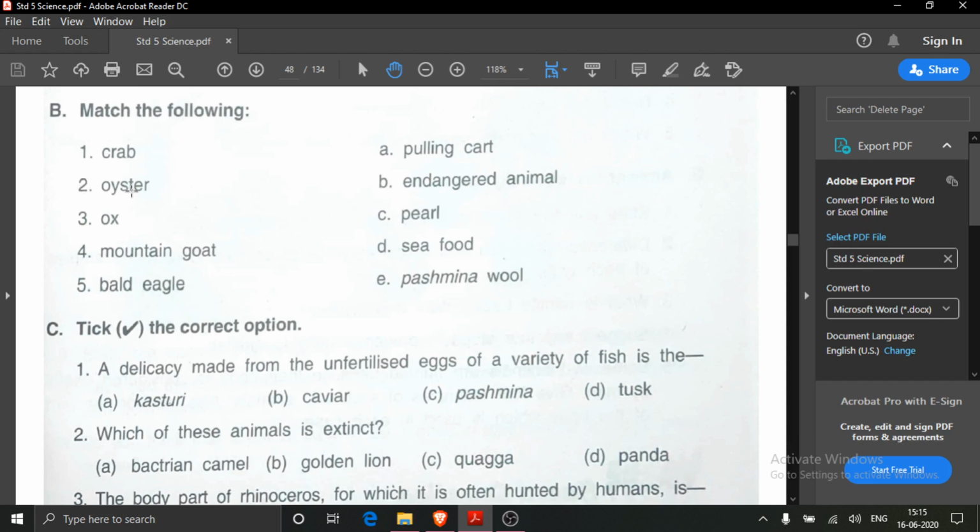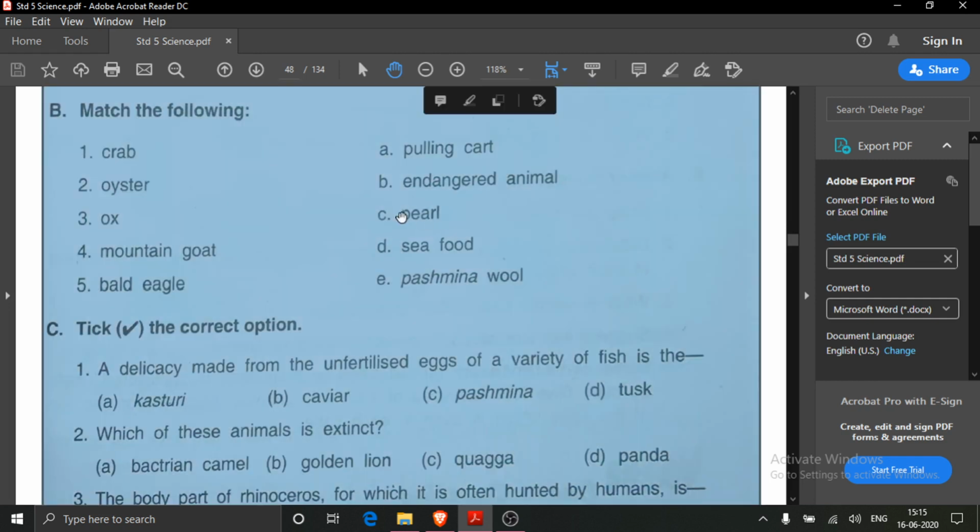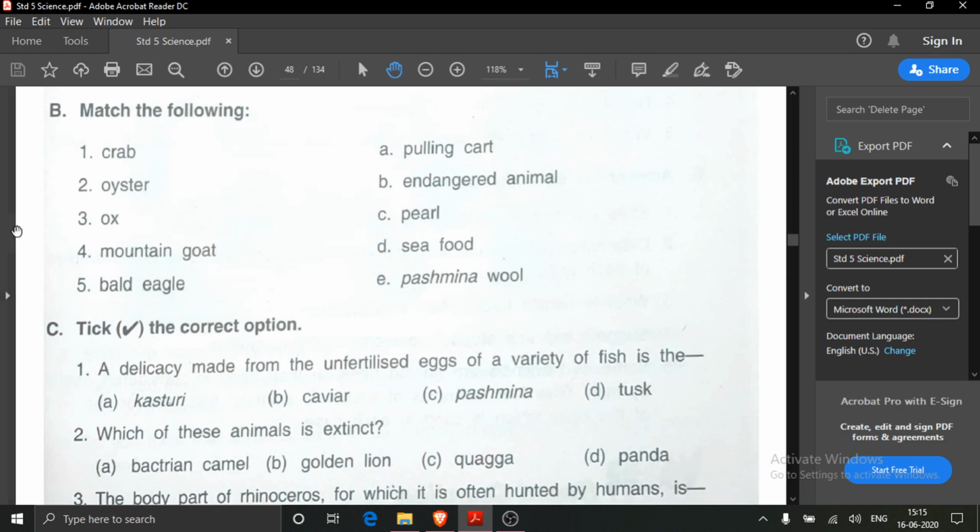Second one is oyster. What will you write? Oyster, put hyphen, and here you write pearl. P-E-A-R-L. Then third one is ox. Again you will put hyphen. What will you write? Pulling cart. Ox is being used in pulling cart.